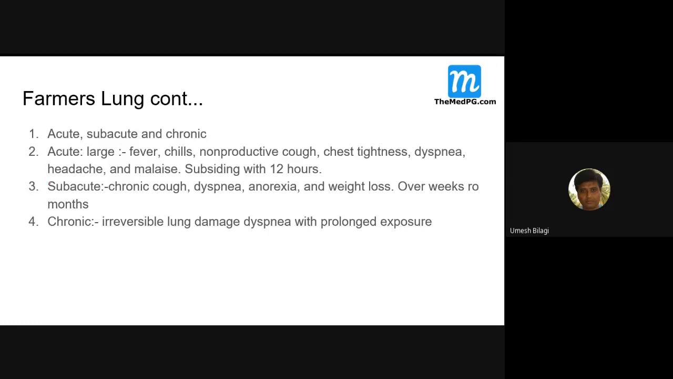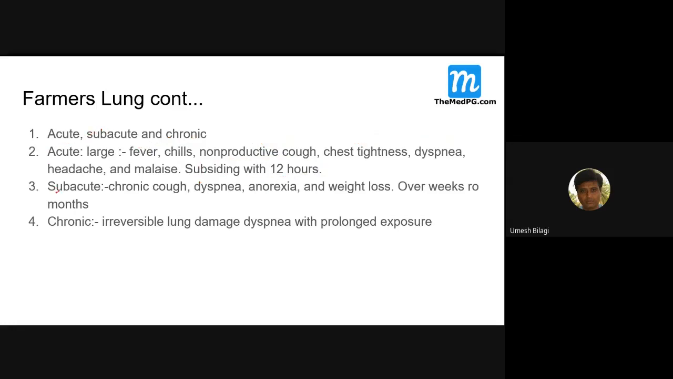The presentation could be acute, subacute, or chronic. Acute means that following the exposure, within 4 to 5 hours or so, the patient develops fever, chills, non-productive cough, chest tightness, and dyspnea. They present very fast, and if the person is taken away from the exposure to the antigen, it subsides within 12 hours. That is the acute presentation.